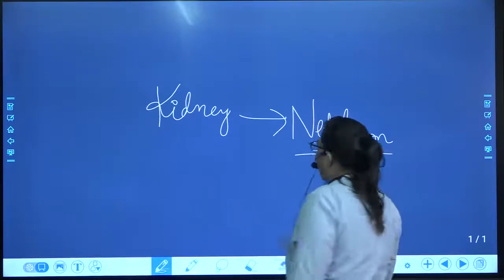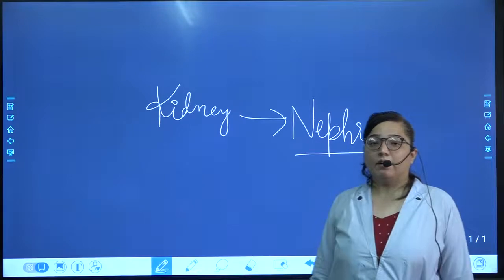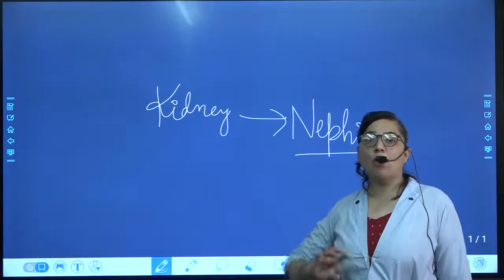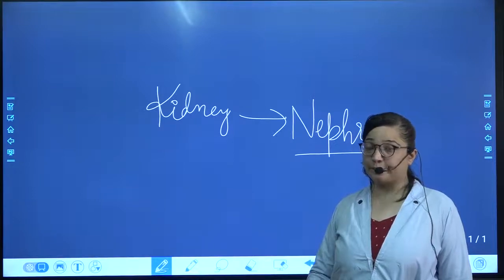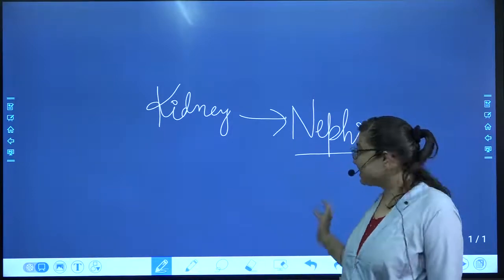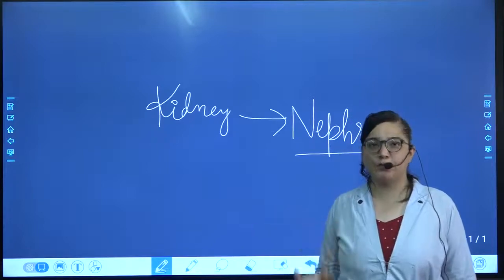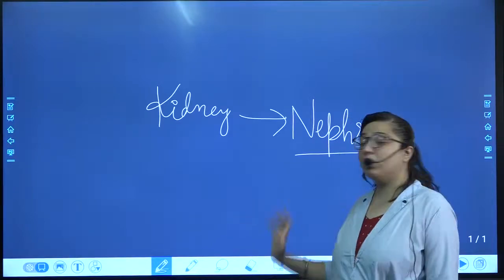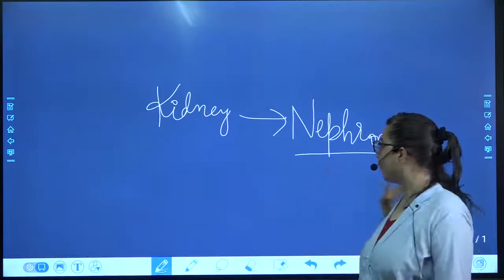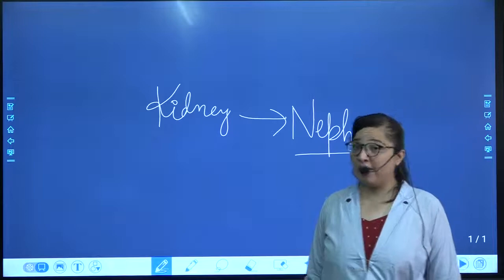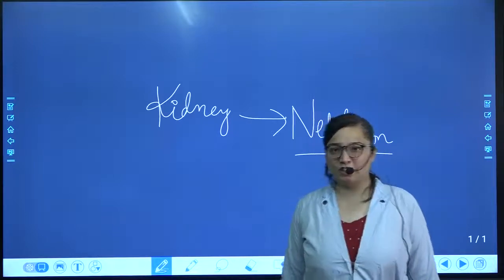This nephron is basically responsible for removing all the waste materials, and inside the nephron there are many uriniferous tubules. So uriniferous tubules are ultimately a part of the nephron, and nephrons are there in the kidney, which help in the purification of blood.